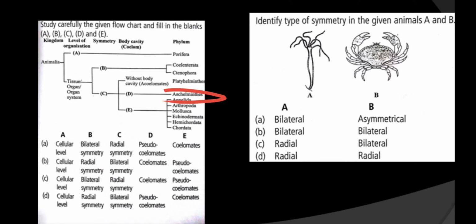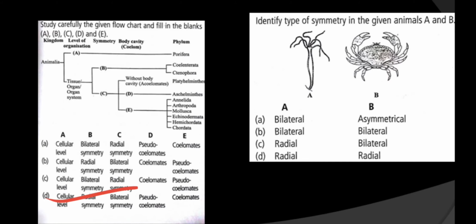Aschelminthes. Now body cavity is mentioned over here. On the basis of body cavity, without body cavity is acoelomate. Platyhelminthes are acoelomate. Then there is pseudocoelomate. Aschelminthes are pseudocoelomate, and these are the coelomates. So D is pseudocoelomate and E is coelomate. Your correct answer is D. Hope it is clear. Now move on to the next one.